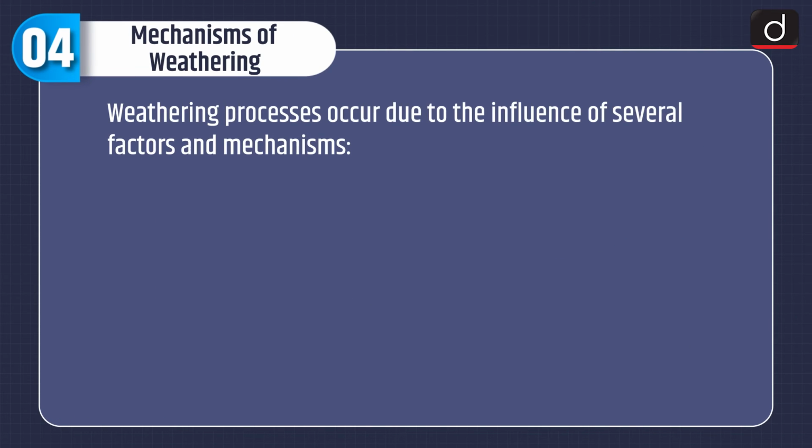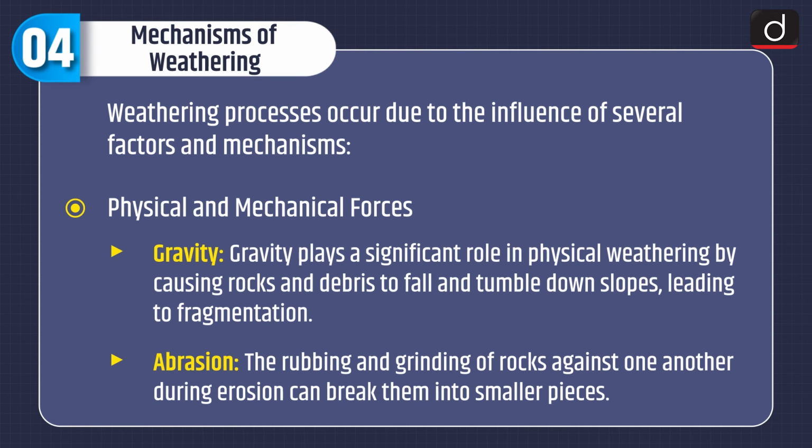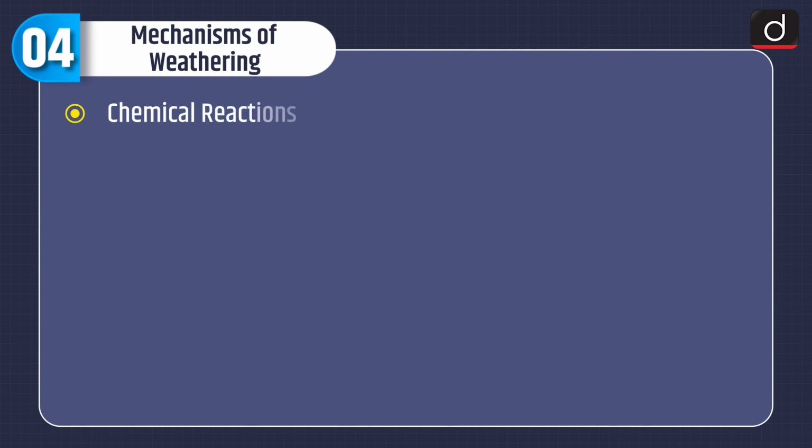Mechanisms of weathering. Weathering processes occur due to the influence of several factors and mechanisms. First is physical and mechanical forces. Gravity. Gravity plays a significant role in physical weathering by causing rocks and debris to fall and tumble down slopes, leading to fragmentation. Abrasion. The rubbing and grinding of rocks against one another during erosion can break them into smaller pieces.